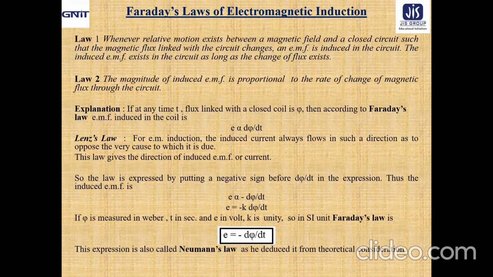And if it moves away, so the rate decreases, then the amount of deflection decreases. So that is represented here: it is the rate of change of magnetic flux linked with the circuit that is the induced EMF. So let us now take a look at how it is formulated.